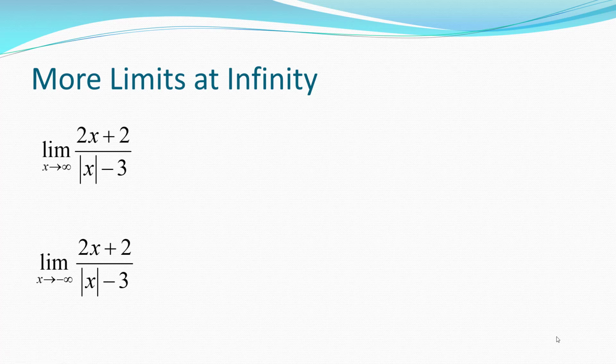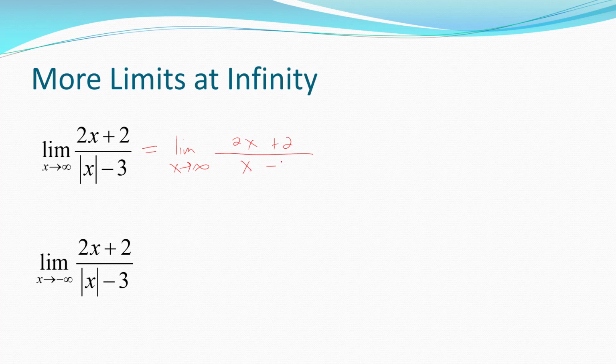In fact, let's do an example where the limits are different. This particular function has two horizontal asymptotes, but they're different lines. To see why, notice that for this first limit, you can write this as the limit as x goes to infinity of 2x plus 2, but since x is going to infinity, x eventually is positive, so the absolute value of x is equivalent to x.